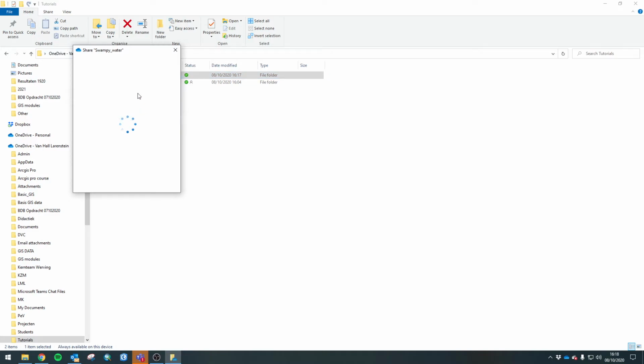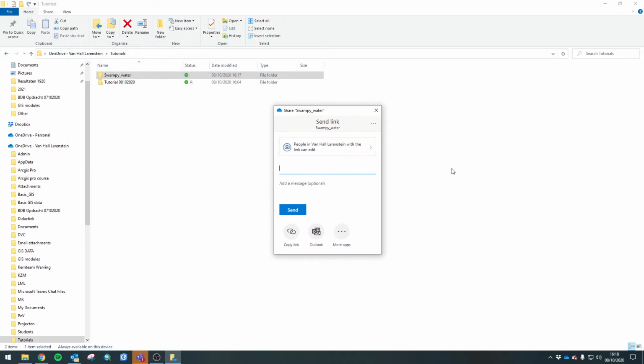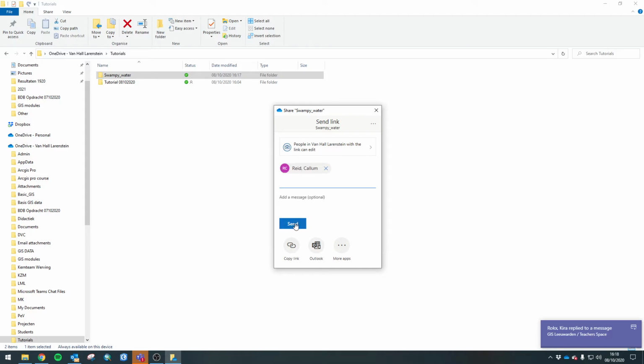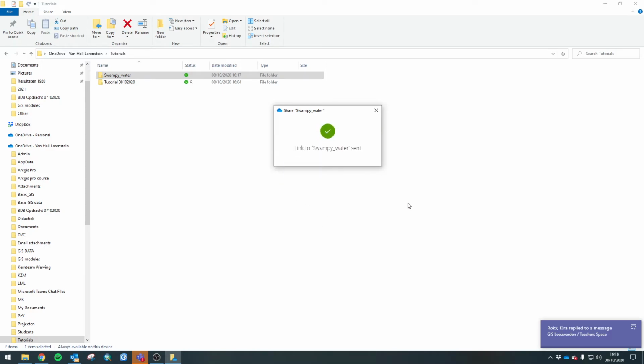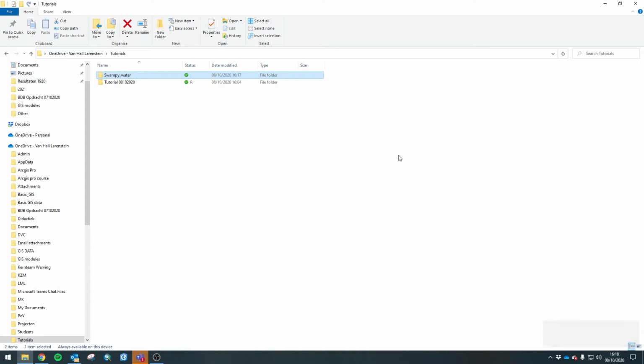That's it. I'm going to right click it. I'm going to click share. And we're going to put in the names of our friends. Now, in my case, I'm just going to share it with little old me. So, callum.read at hvhl.nl. That's me. I'm going to go ahead and send it. Swampy Water sent. Cool. That's me done.